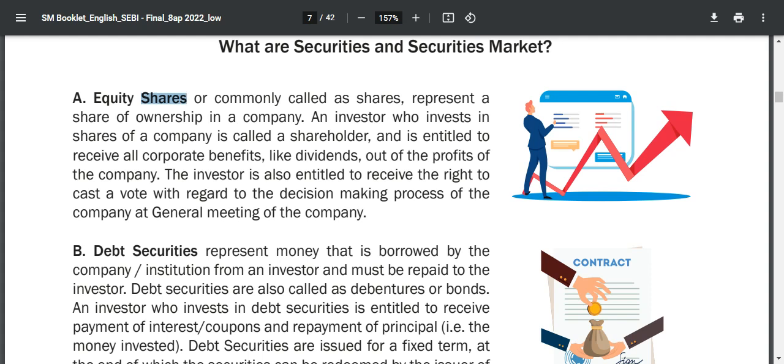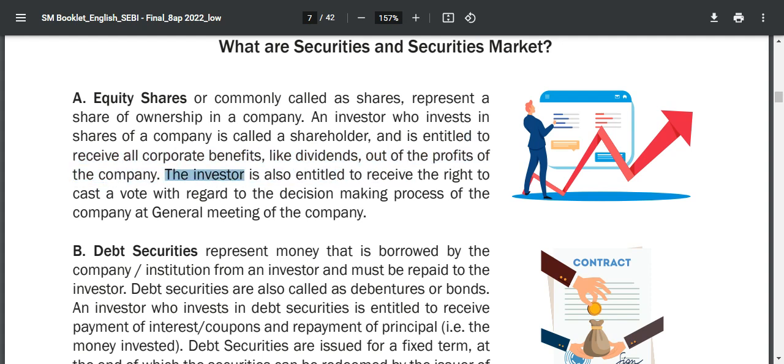Equity shares, or common shares, commonly known as shares, represent a share of ownership in a company. An investor who invests in the shares of a company is called a shareholder, and is entitled to receive corporate benefits like dividends out of the profit of the company.